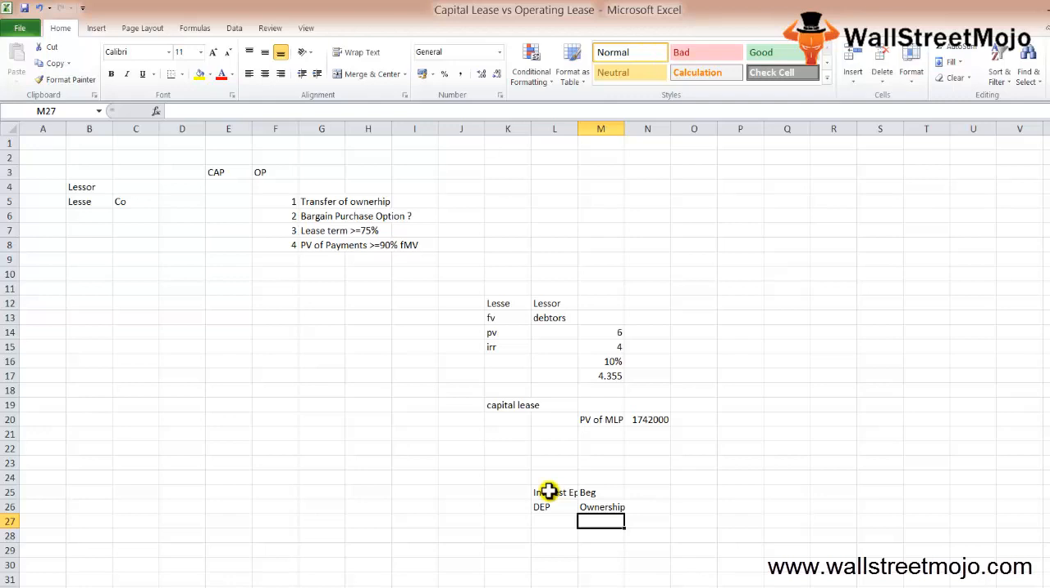Now the effect on the cash flow. Let's understand the effect on the cash flow. In this case, only the portion of the lease payment that is considered an interest payment reduces the CFO, and the part of the lease payment considered a payment on the principal reduces the CFF.